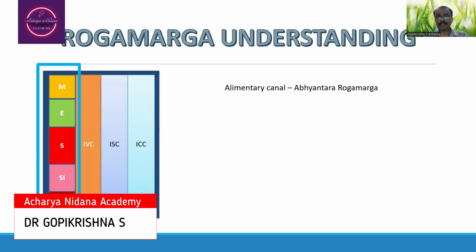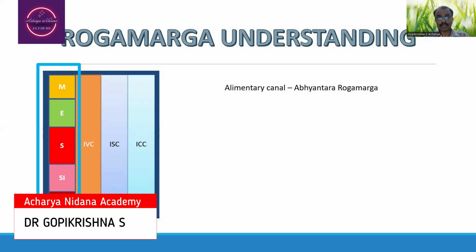When you think about the understanding as such, the alimentary canal is termed as the Abhyantara Rogamarga. The reason is that most of the diseases are considered to be happening because of the abnormal Agni, which is leading to the formation of Ama.